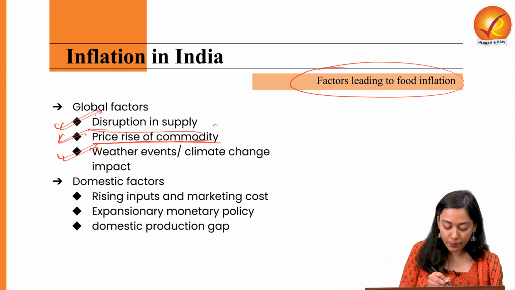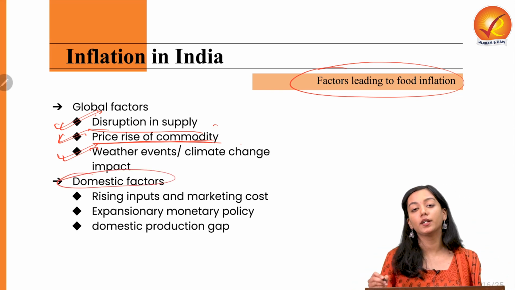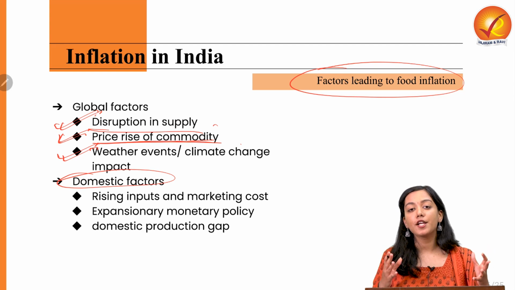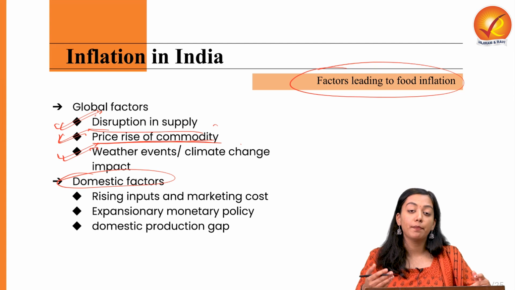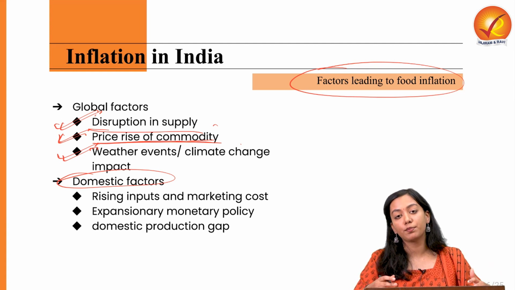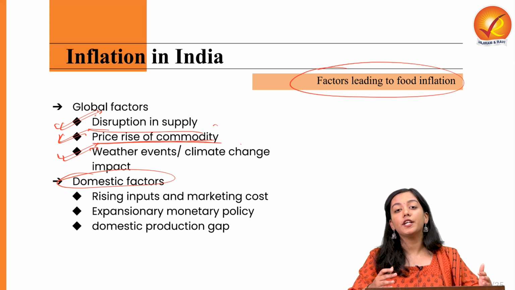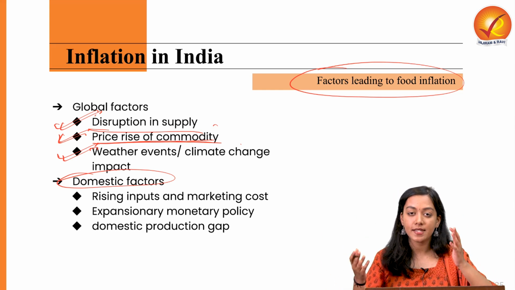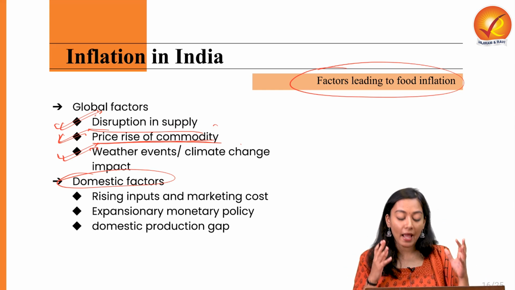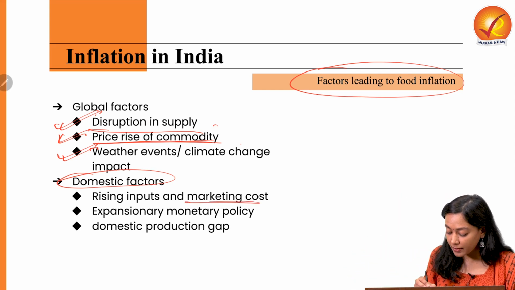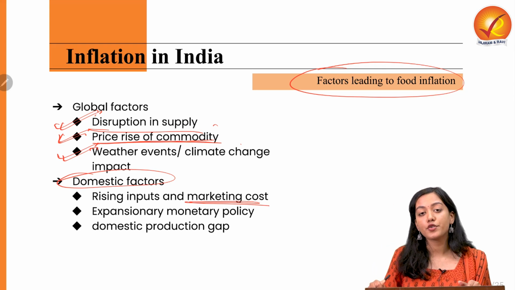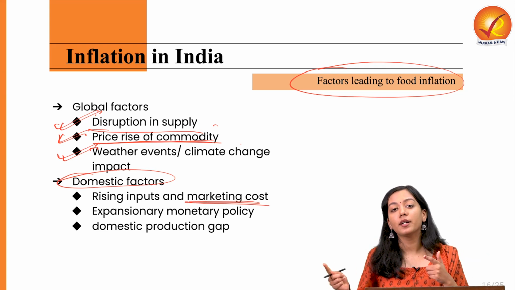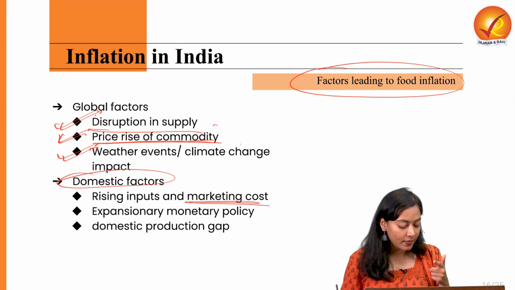Now let's talk about some domestic factors. So in India particularly, the inflation starts from the very farm itself. Rising cost of inputs, for example, fertilizers or water pumps, or lack of subsidies on these inputs, leads to overall inflation in the final product. Secondly, due to hoarding, black marketing, high marketing costs, or lack of logistic support, the final product is also getting inflated in India.